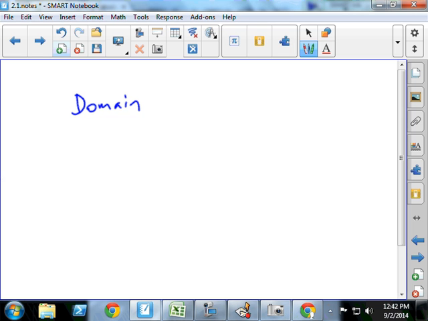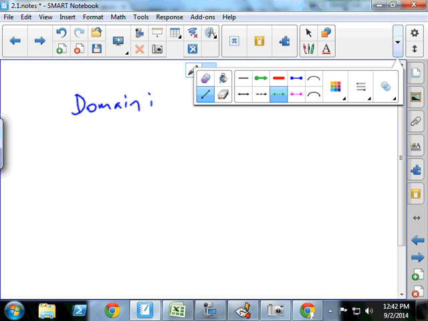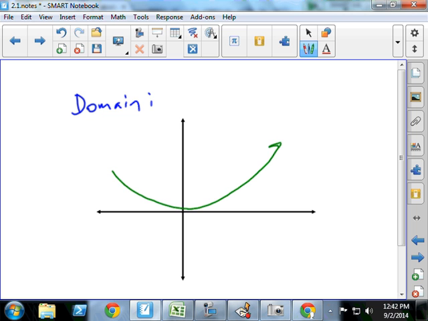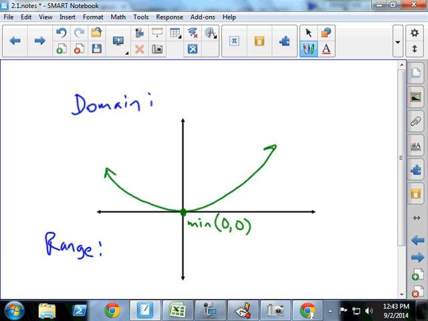So the domain and range of some of these other kinds of graphs, a lot of pre-calculus students, algebra 2 students, for whatever reason, struggle with something that looks like this. Let's suppose we've got this parabola that has a minimum value that occurs at the origin. Okay? The domain and range are both pretty simple, but I think the range is a little bit easier to pick out than the domain.